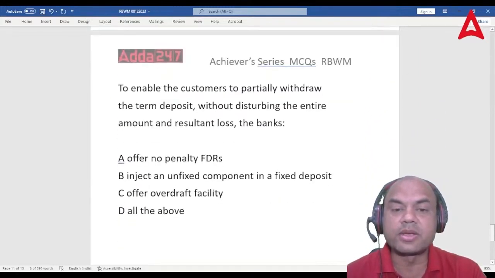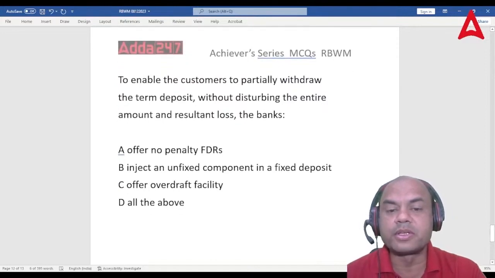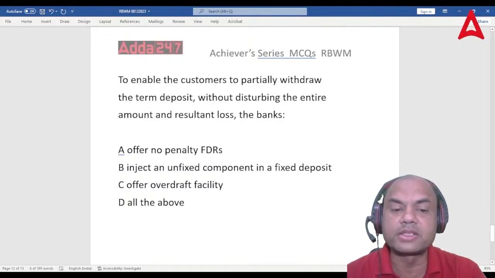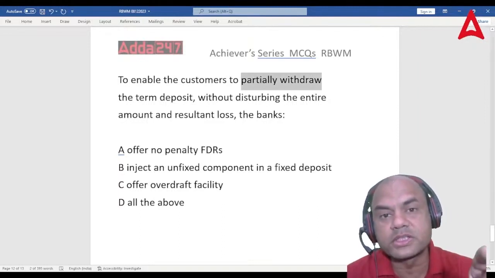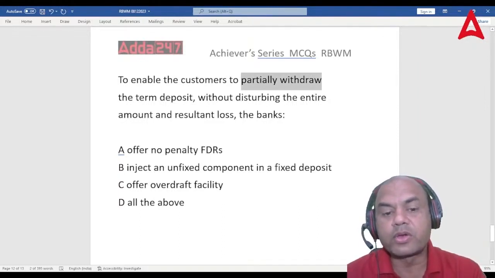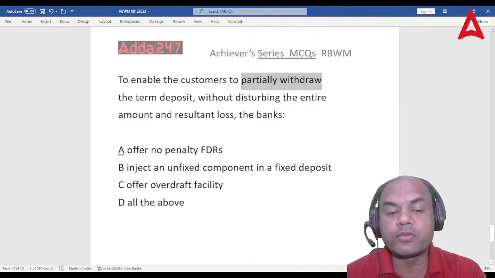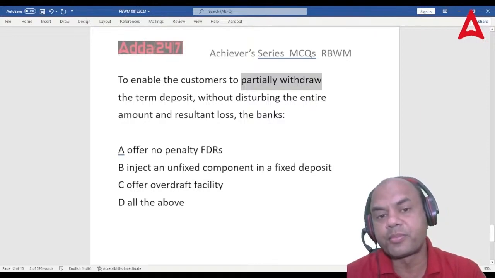To enable the customer to partially withdraw the term deposit without disturbing the entire amount and the resultant loss, the bank provides: offer no penalty FDRs. See here, what are we doing? Partially withdraw. We are not closing the FD over here. Inject an unfixed component in the fixed deposit. Offer an overdraft facility. And all of the above.